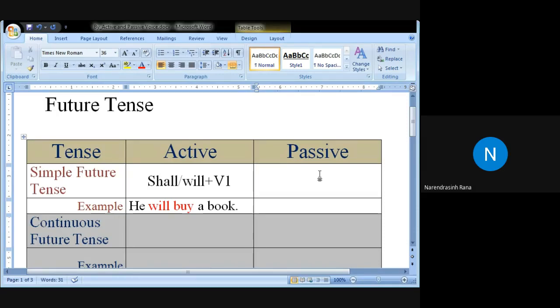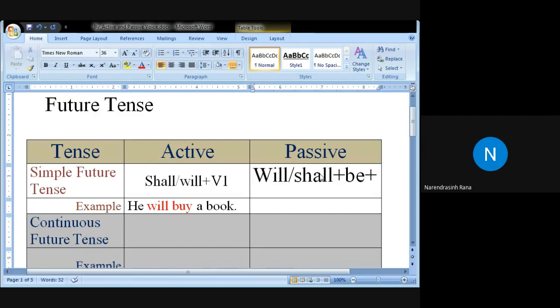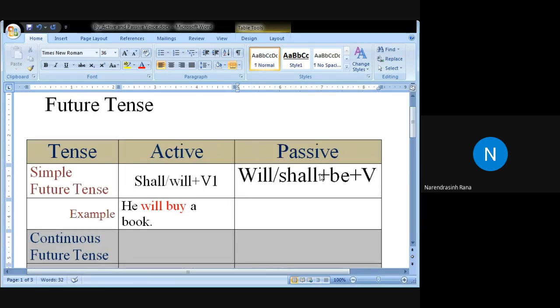Yes, so one rule is common that in passive always V3 is used. Main verb is always in the past participle form, in the V3 form. So here we have will or shall plus be is used for the support and V3 is used.